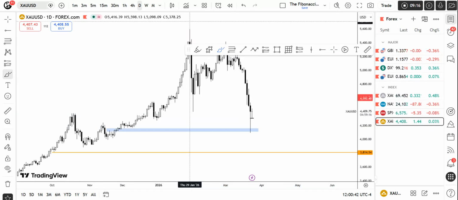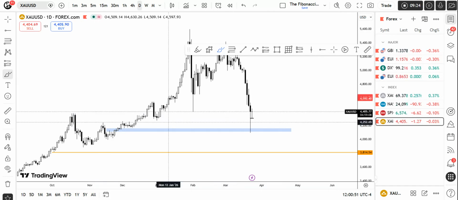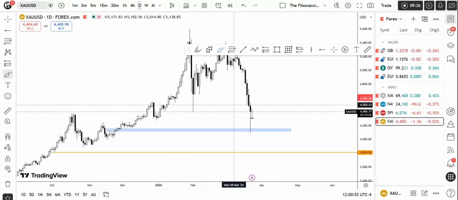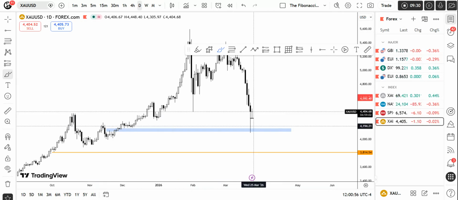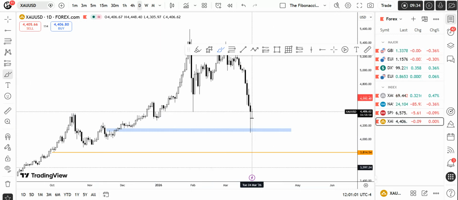In this area right over here, we can see there is basically a daily BPR, or the daily IFVG. Price has been so aggressively rejected and it has created near about a 2000 pips range in this area. And also if we look at the wick size, it is a lot of big wick size right over here.